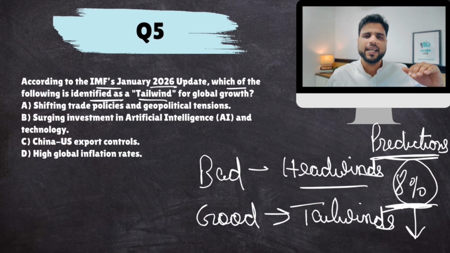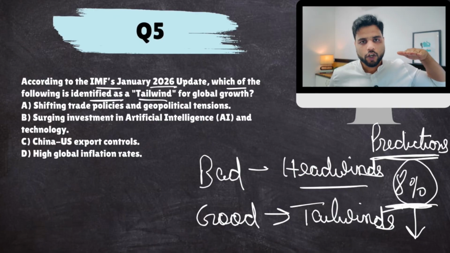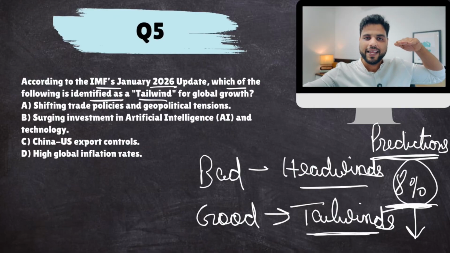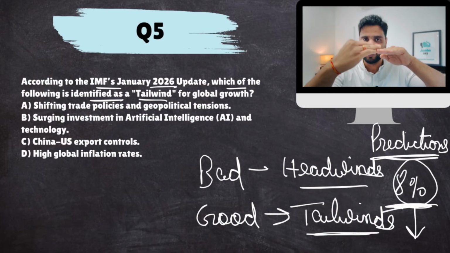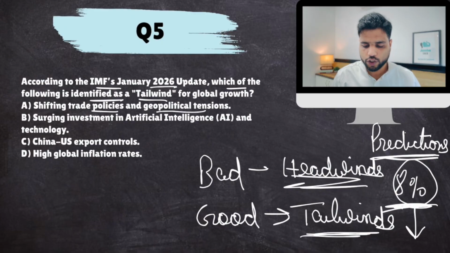Okay. So basically, when you are flying, if the wind is blowing from behind you, if the wind is blowing from your tail, then your speed increases, right? That is why it is called tailwind. But if you're flying against the wind, it is a headwind. You understand? So what are the tailwinds? Shifting trade policies and geopolitical tension.